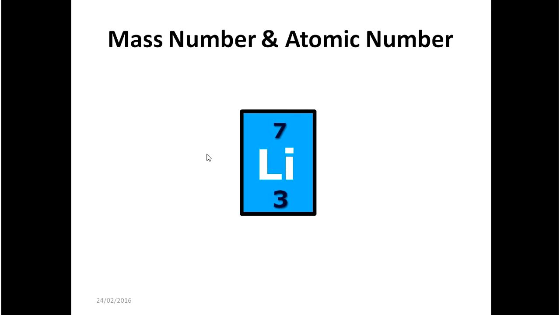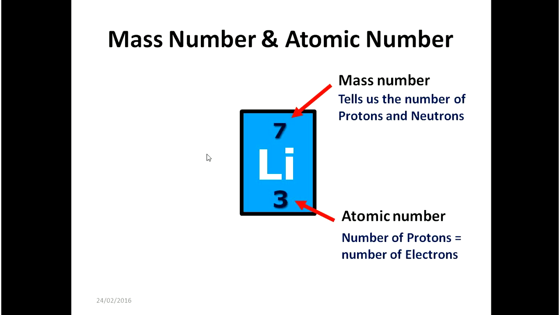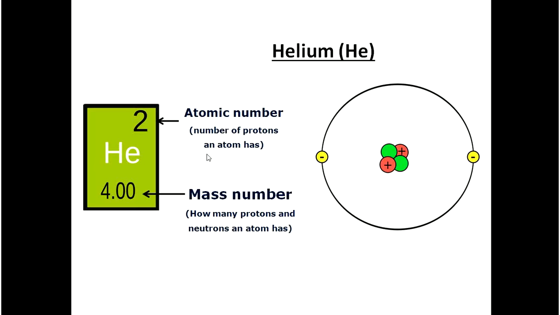Mass number and atomic number. The bigger number is the mass number. It tells us the number of protons and neutrons. The smaller number is the atomic number, and it tells us the number of protons, which is equal to the number of electrons. Here you can see that the numbers have been swapped. At the top now you have atomic number, and at the bottom you have the mass number. The atomic number tells us the number of protons, and the mass number tells us the number of protons and neutrons. So watch out for where the atomic number and mass number is.